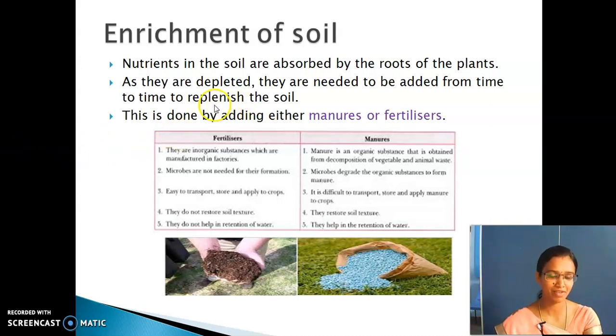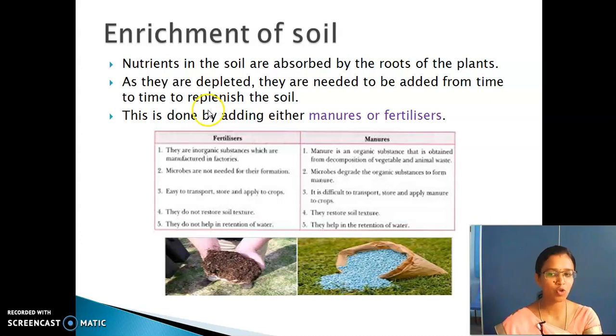What do you mean by the word replenish? If you have a dictionary, take it and search it. What do you mean by the word replenish? Replenish is nothing but to give something or to add something extra. Clear? So that is adding. Replenish means adding the nutrients to the soil again.